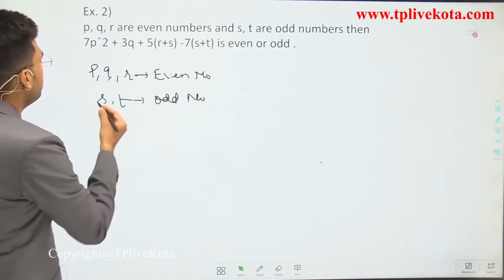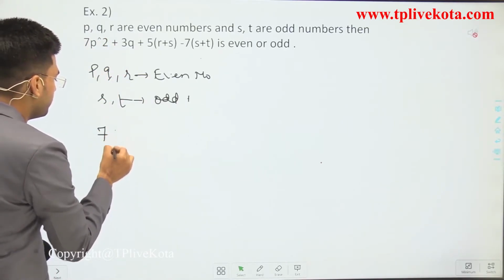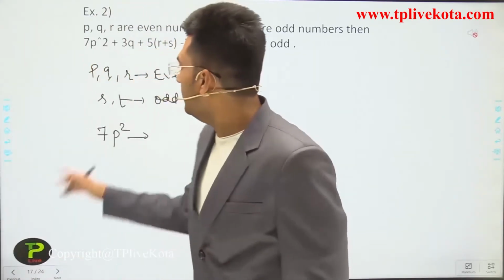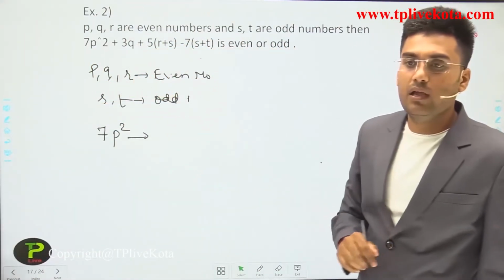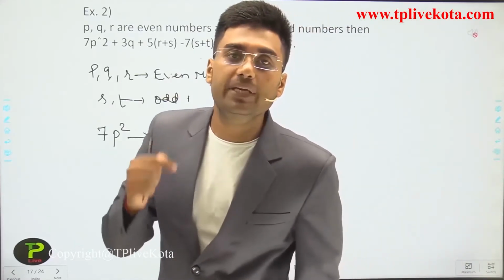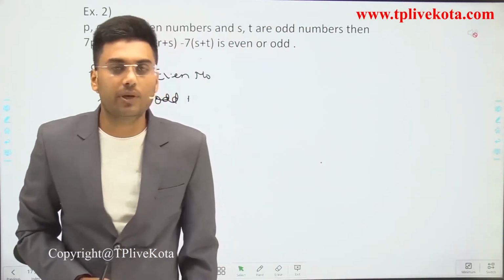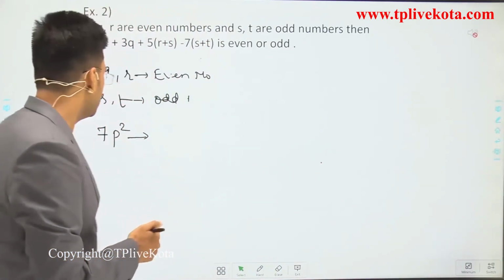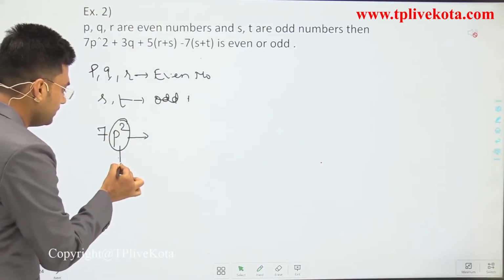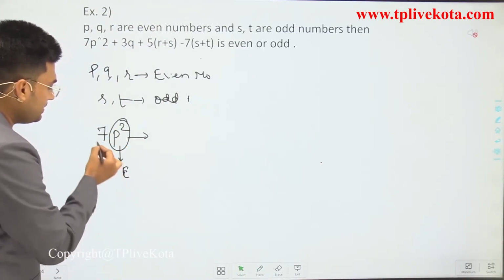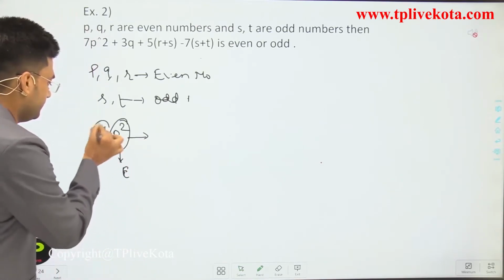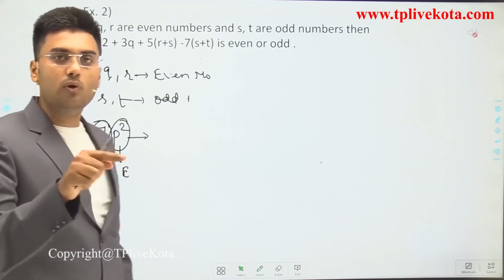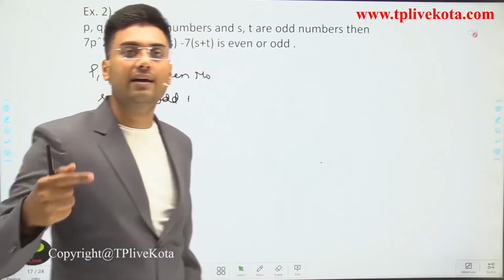In our expression, we have 7p square. Now let's check 7p square. p is an even number. If p is an even number, then p square is an even number, because even multiplied by even is equal to even. So p square is an even number and 7 is an odd number. If odd is multiplied by even, then we again get an even number.